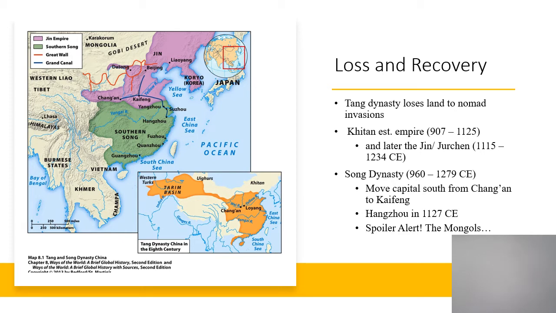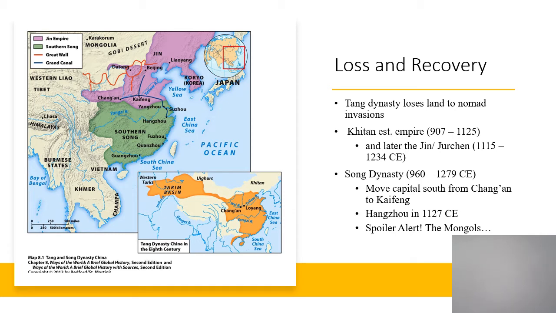They themselves are conquered by an even more hardcore group of nomads, like the Mongols, the Jin or the Jurchen, who also found a dynasty of their own that goes on for about a century, from 1115 CE to about 1234 CE, which puts us right in the window of time where our period of history really starts for Unit 1.